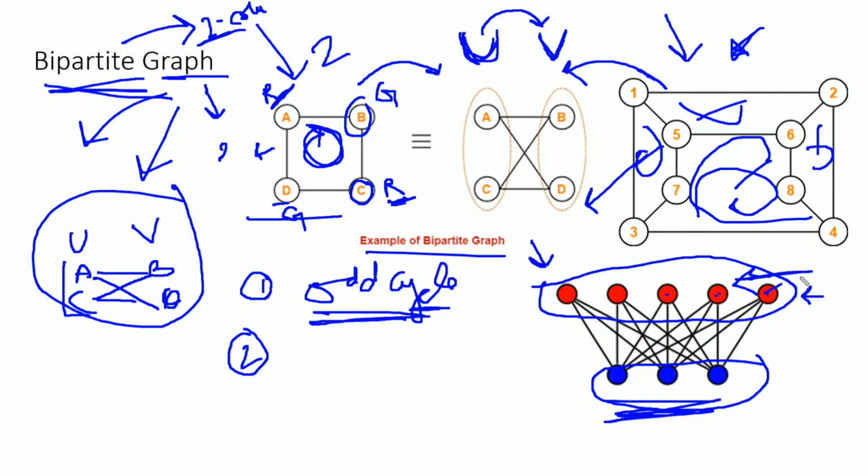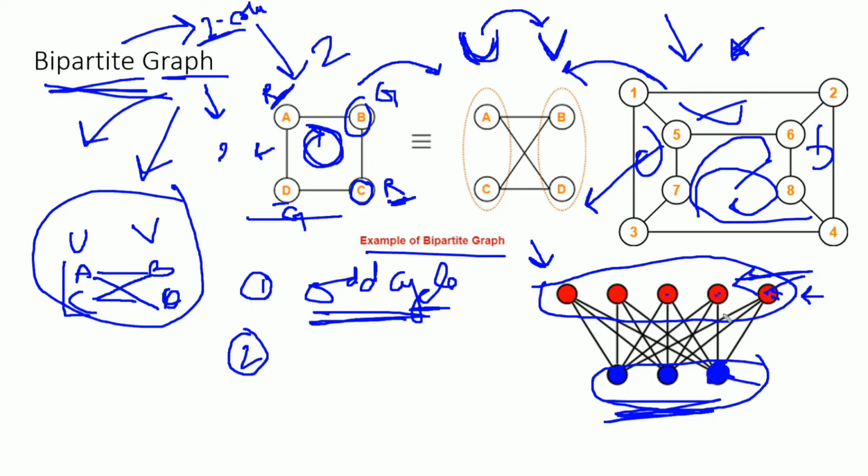Suppose we have colored it with red, so we can't color this vertex with red because this vertex is adjacent to this vertex. If any vertex is adjacent to a vertex, then we need a different color with respect to the adjacent vertex. So this is a red vertex, we need to color it with a different color.